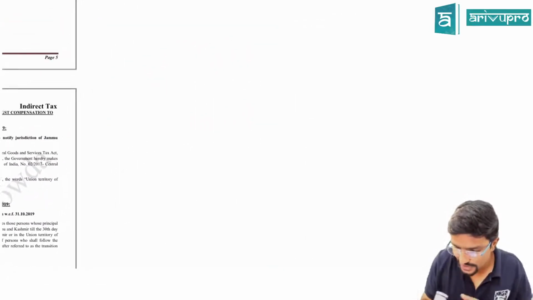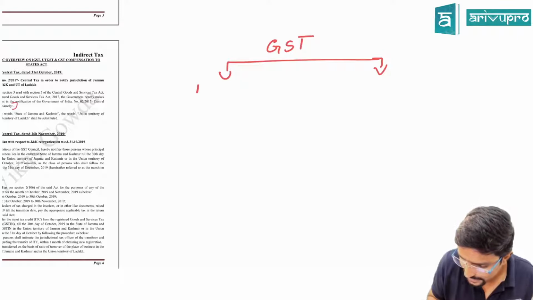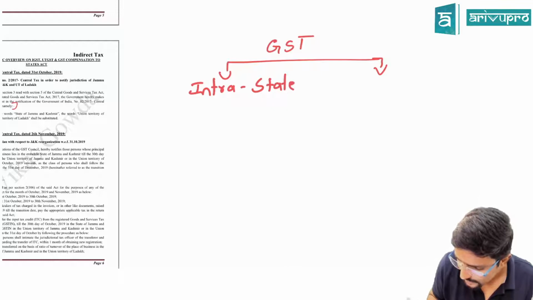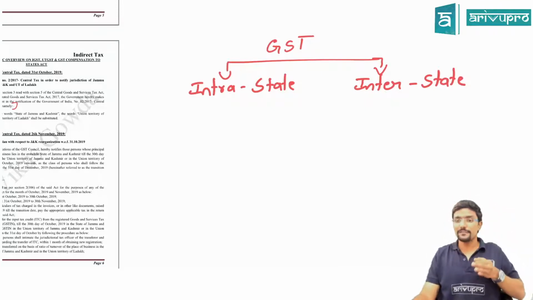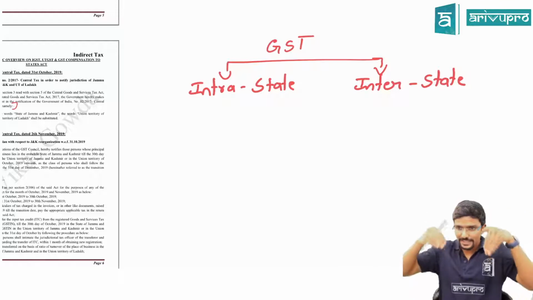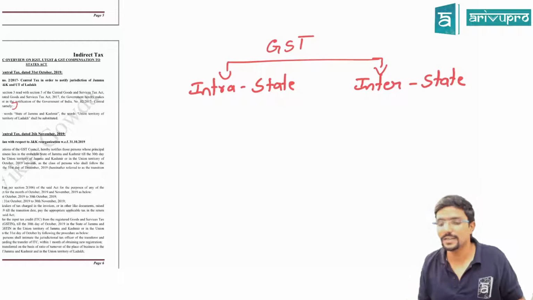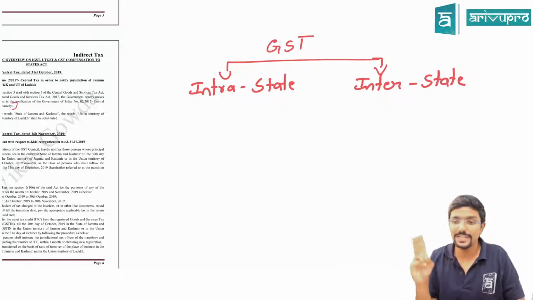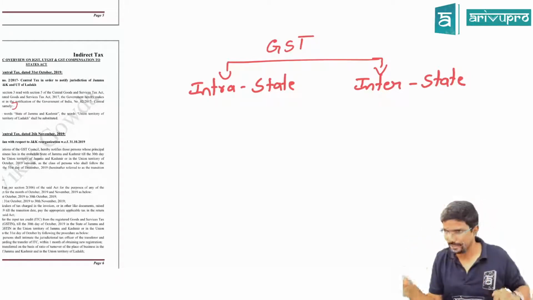As you know, in GST there are two different types of supply. Which are those two? Intra-state, that means within the state, and interstate. What is intra-state? When the location of the supplier and the place of supply are within the same state or same union territory. What is interstate? When the location of the supplier and the place of supply are in two different states or two different union territories. In that case, it is called interstate supply.